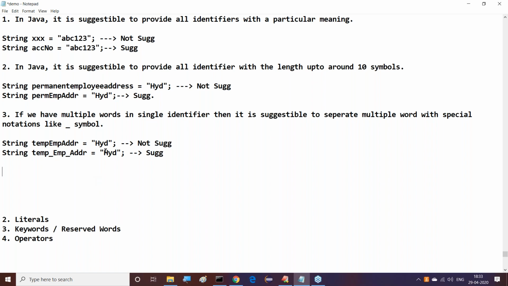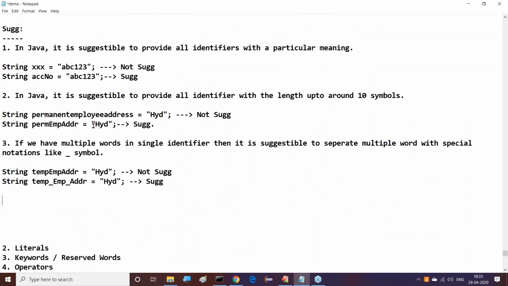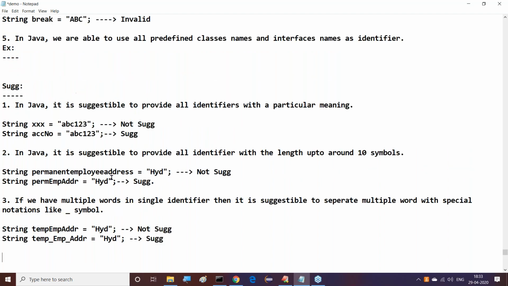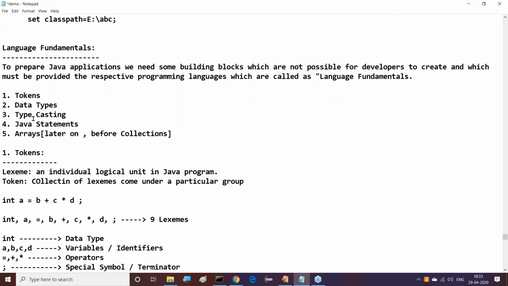After understanding all these things, we completed the identifiers part. Next we are discussing language fundamentals. In language fundamentals, overall five things exist, but we are going to understand four things: tokens, data types, typecasting, and Java statements.